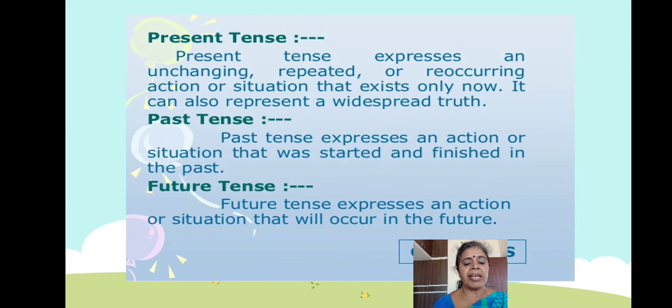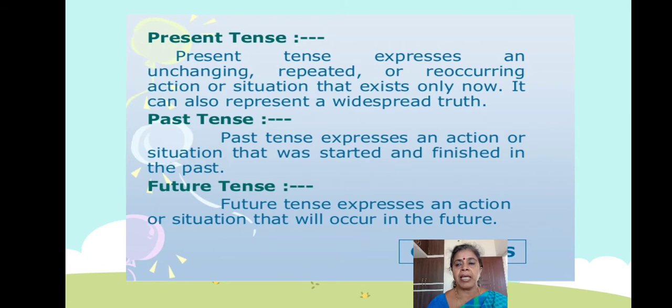Next, let us move on to the past tense. Past tense is what happened. It is an action that has started and finished. For present tense, I told you today. For past tense, I'll tell yesterday: started and finished. So that is past tense. Now let us move on to the future tense.